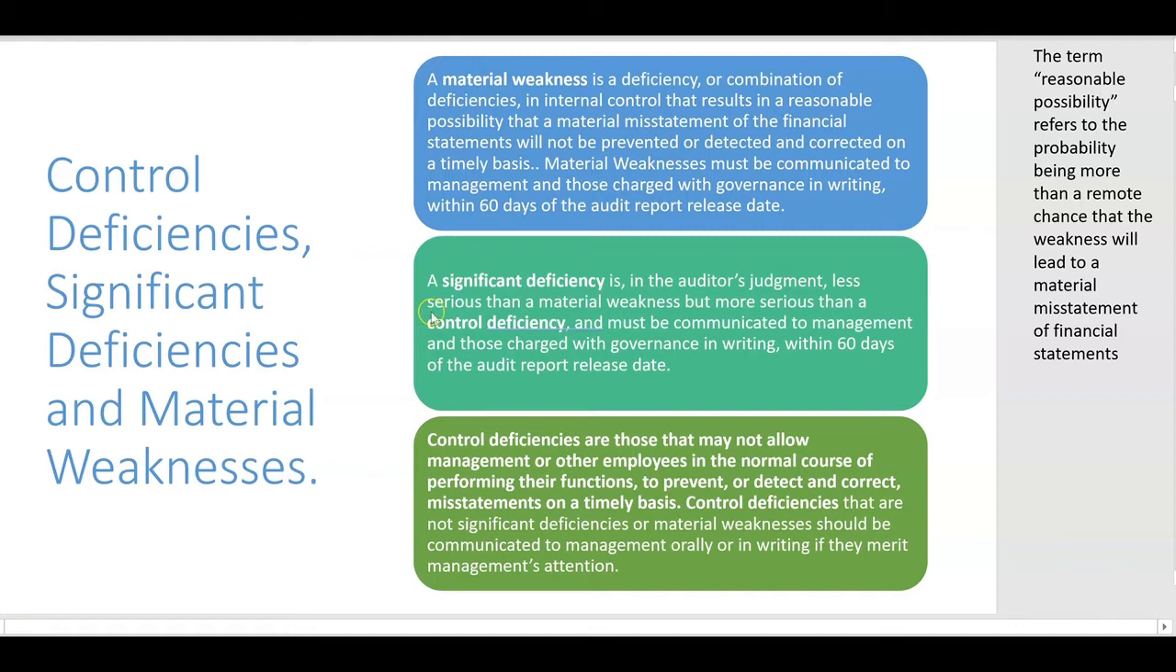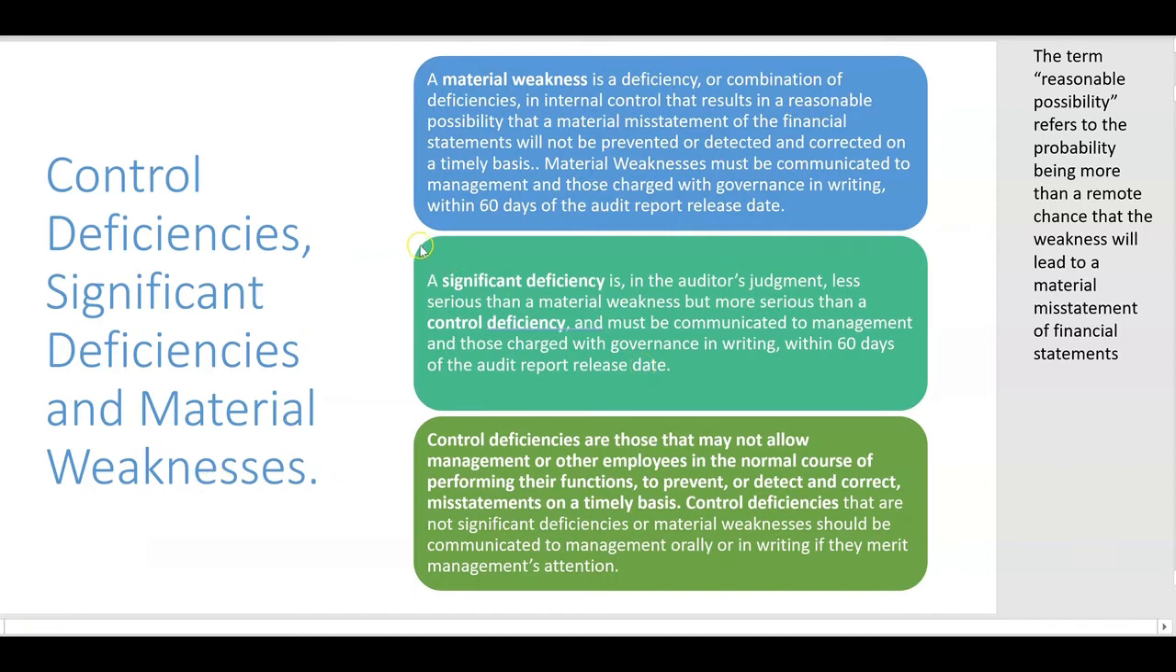Material weaknesses must be communicated to management and to those charged with governance in writing within 60 days of the audit report release date. Now, better to do it by the release date, but you get the extra 60 days. Okay, so that's the material weakness. What about a significant deficiency? A significant deficiency is, in the auditor's judgment, less serious than a material weakness, but more serious than a control deficiency, and a significant deficiency must be communicated to management and those charged with governance in writing within 60 days of the audit report release date.